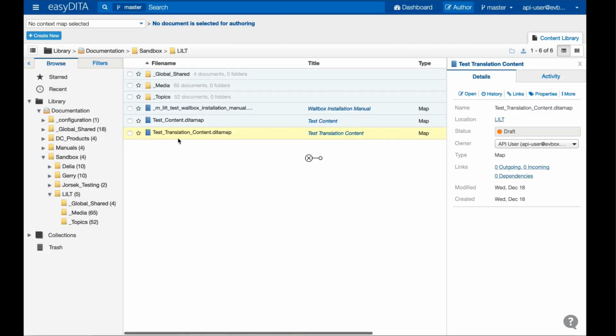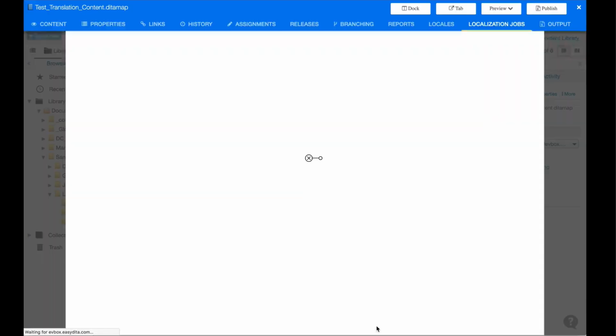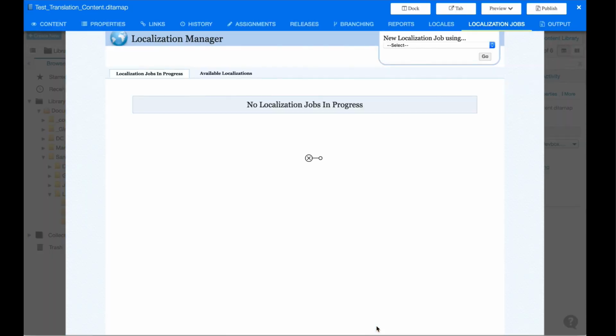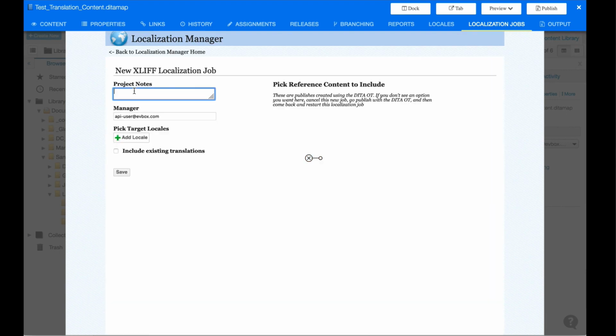So what you'll do is locate that file you just created, click the menu indicated by the 3 dots on the right-hand side, and navigate down to Localization Jobs. So we'll go and select XLIFF package from the top right there. You can enter some project notes so you know what this project is.